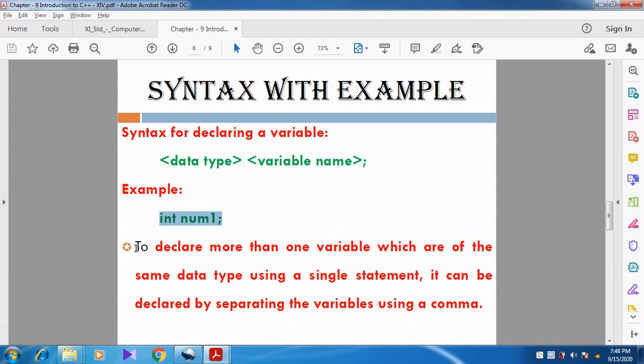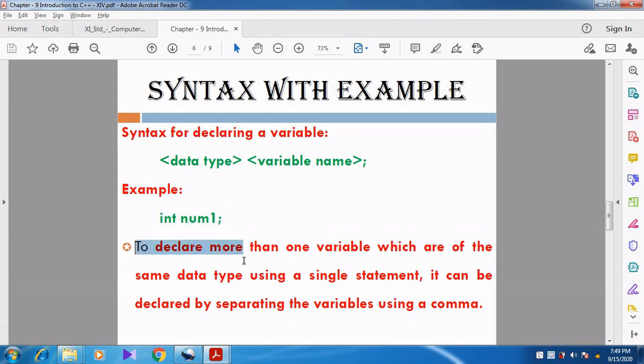Now, another question will arise. Sir, if I want to declare one or more variables of the same data type, then how can I specify? Just declaring one variable is not enough for me. I want to declare more than one variable. Then how can I do that?